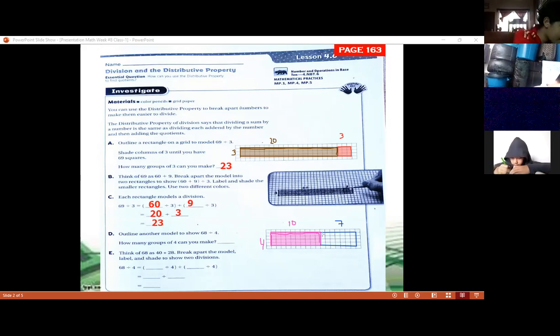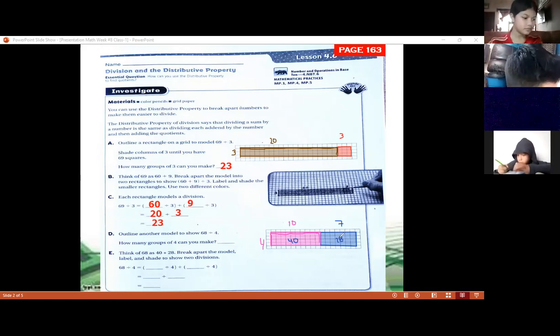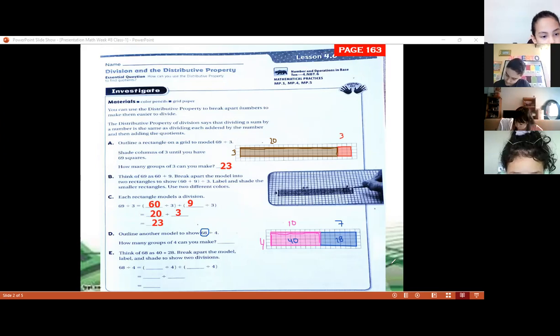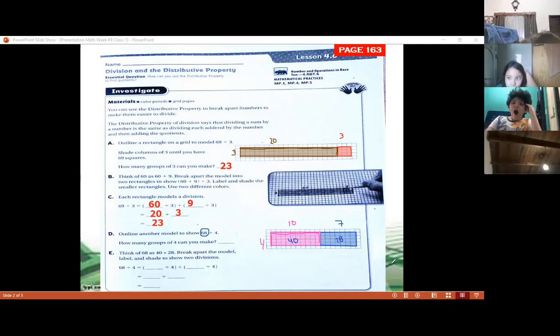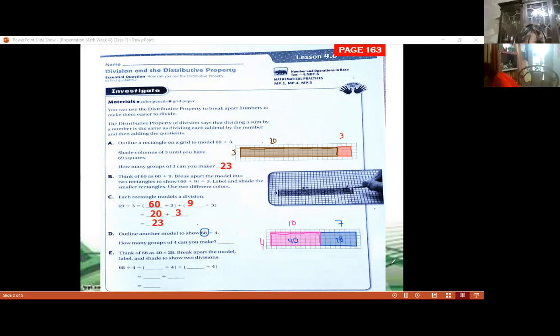And you color these 7 with the color that you have. So as you can notice, here we have 40, and here we have 28. And if you add 40 plus 28, you're going to get 68. 40 plus 28 is equal to 68. So we're just representing our model on the grid. How can we break 68 to make the division easier? 68 divided by 4, breaking the number.